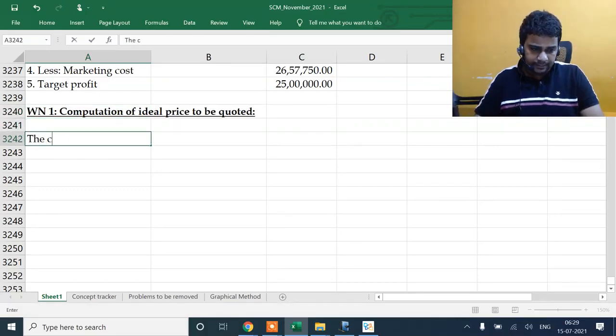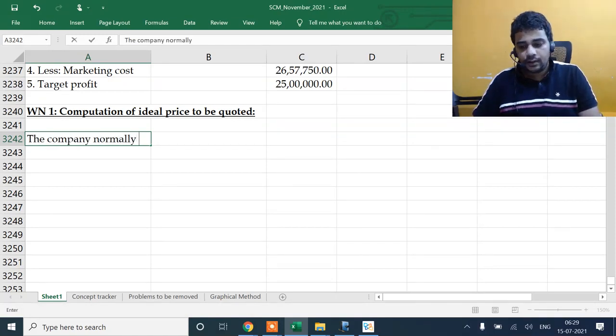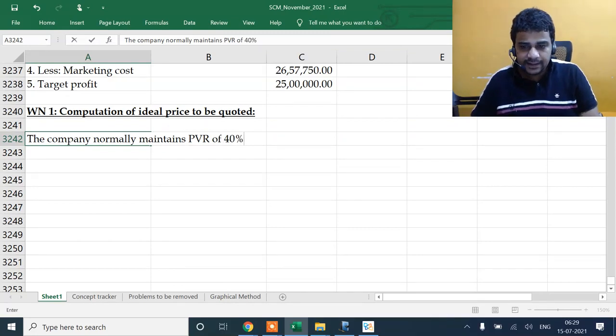The company normally maintains PVR of 40%.